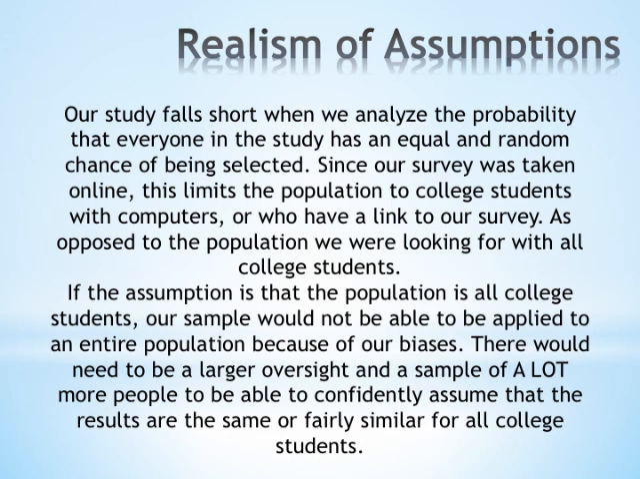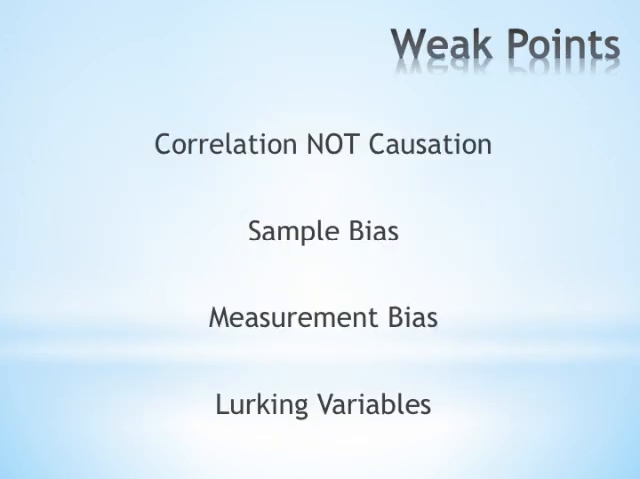There were a number of weak points with our study, the first of which being that the study that was done was correlational in nature, and thus causality between the two variables cannot be determined. For example, there is not a way to verify that the study's results were not significantly influenced by other variables such as sampling bias, measurement bias, or even lurking variables.